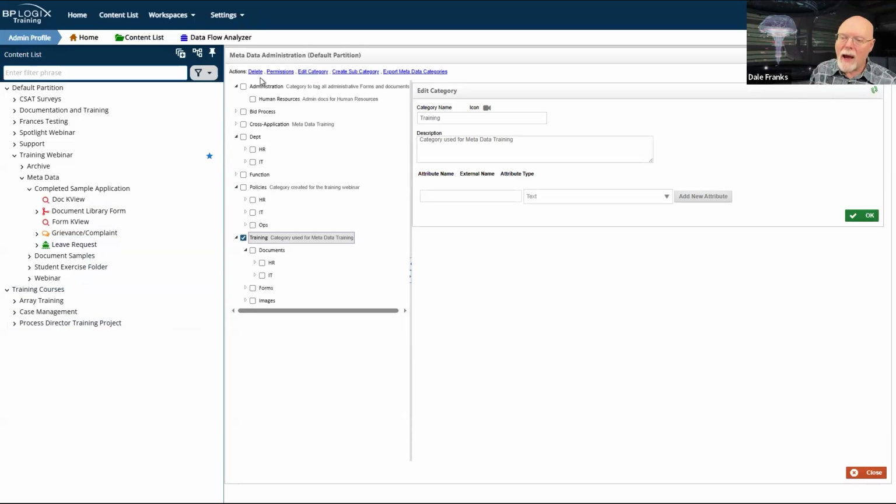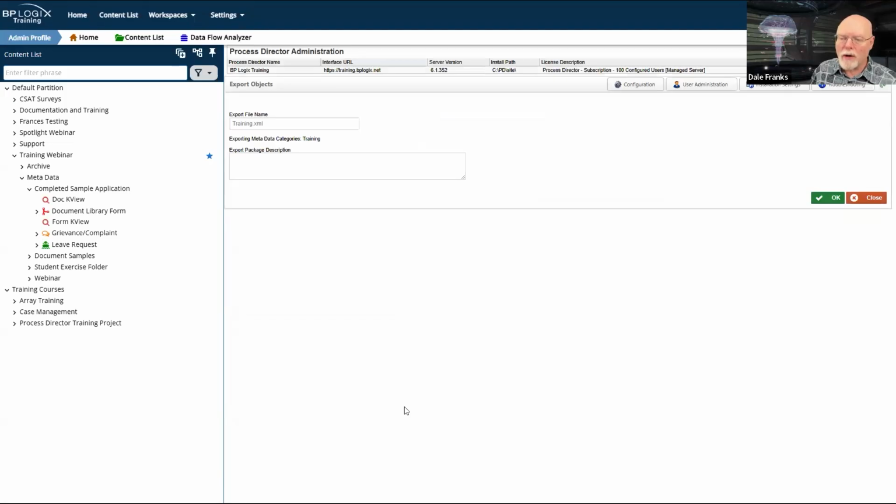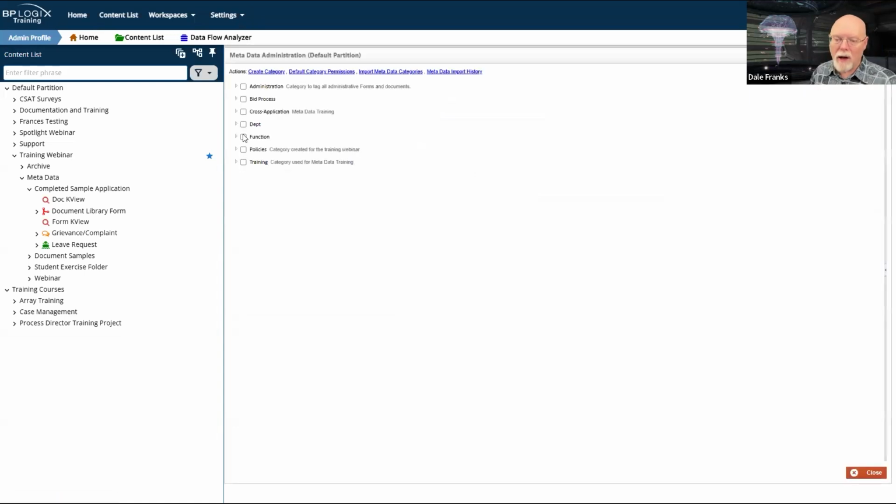So in addition to creating your category tree here, you can also export your metadata categories. Now I had training selected, so I can actually export my training.xml node. Now, this will only export the training node. All of my other nodes will remain on this system.